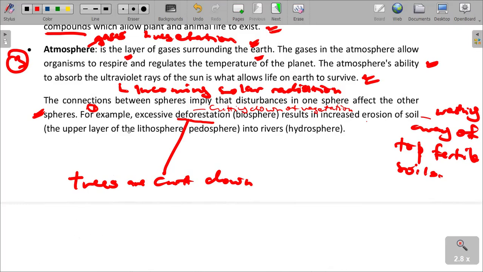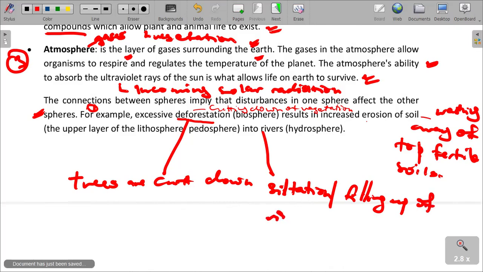It causes increased erosion, and then the upper layer of the earth, the lithosphere or the pedosphere, will be washed into rivers. We are talking about siltation, or the filling up of rivers. The filling up of rivers is caused because of the washing away of what? Of soils.